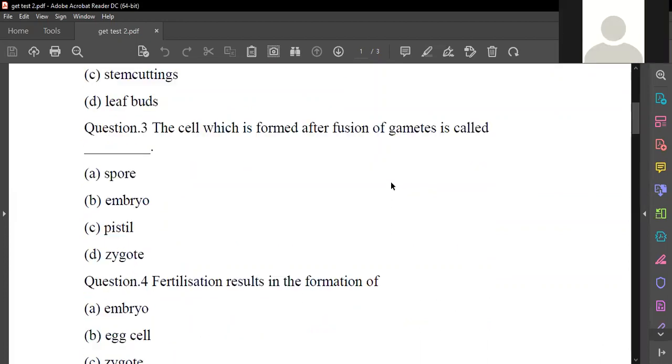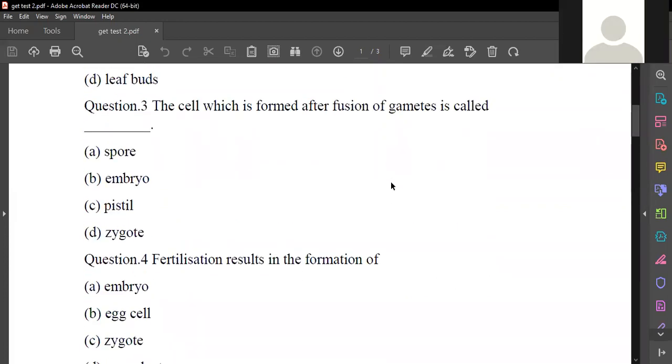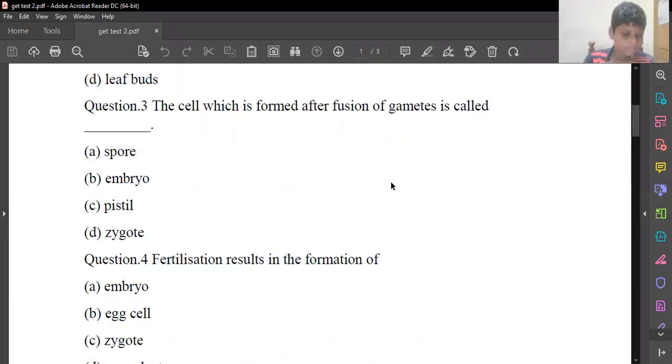Okay. Third one, what is the answer? Sir, the cell which is formed after the fusion of gametes is called zygote. Good. The cell which is formed after the fusion of gametes is called zygote. For the formation of the zygote only, the embryo will start.